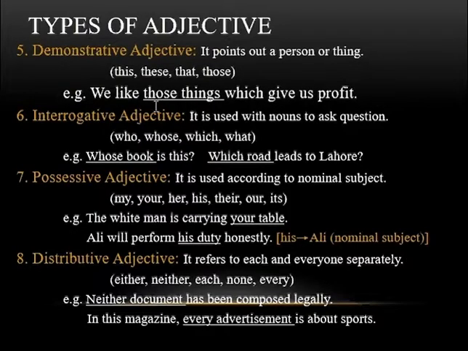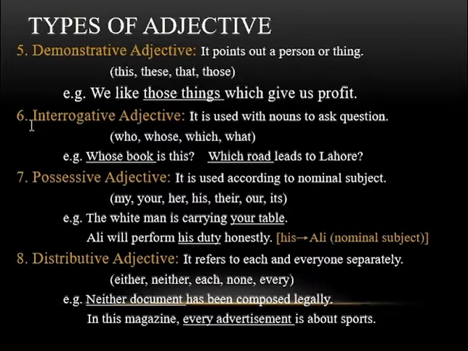The next type is demonstrative adjective. It points out a person or thing, like it demonstrates a person or specific thing. Examples are this, these, that, and those. We like those things which give us profit, like we only like those particular things which give us profit.